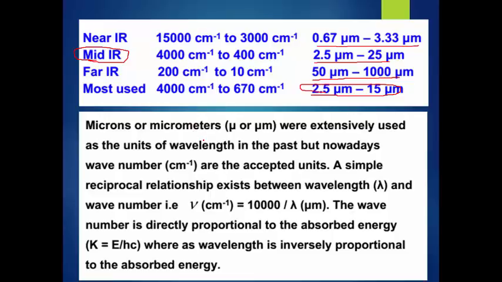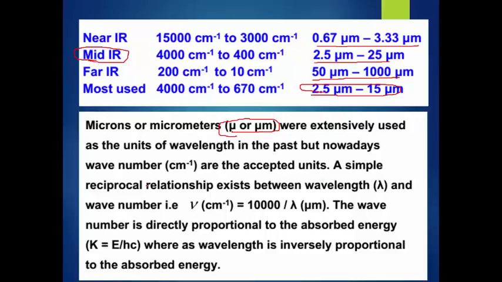These are the units of IR spectroscopy, that is, how IR is denoted. Microns and the micrometer are extensively used as units of wavelength. These both are the same, micron and micrometer, in the past, but nowadays wave number is the acceptable unit. There is the question: why is wave number used in IR spectroscopy as compared to wavelength? We will see in the next slides.